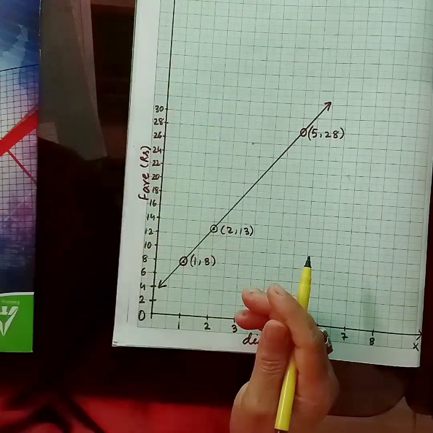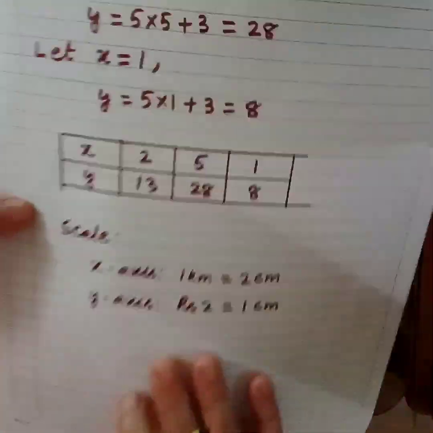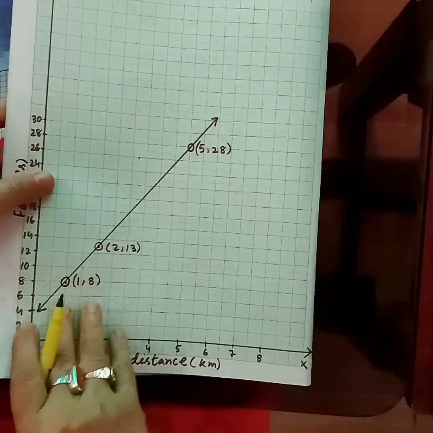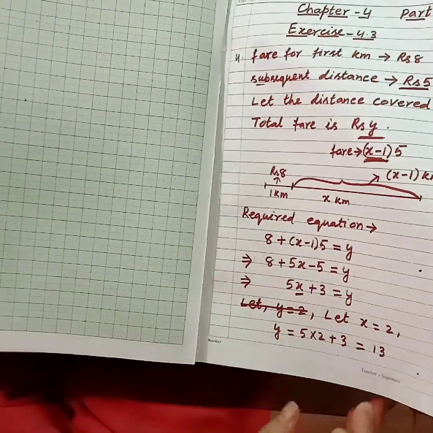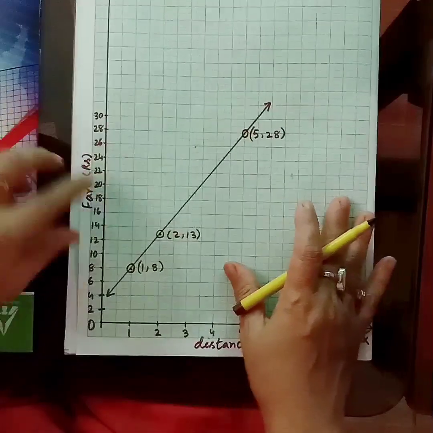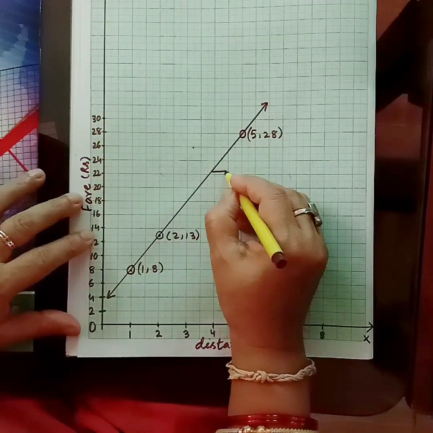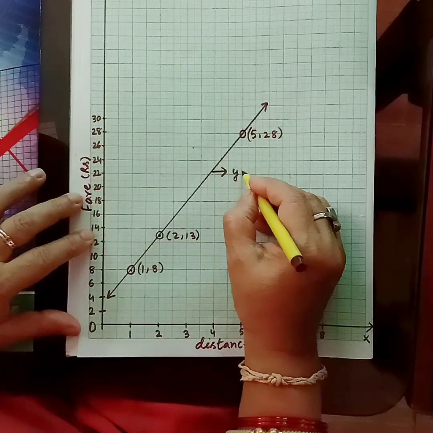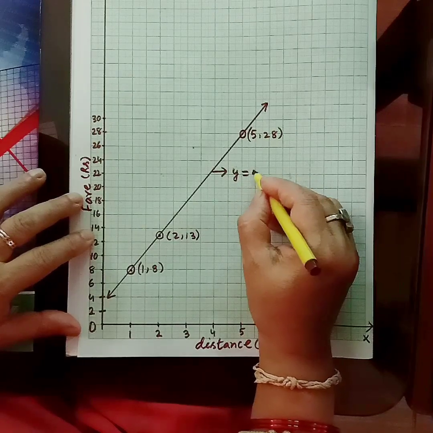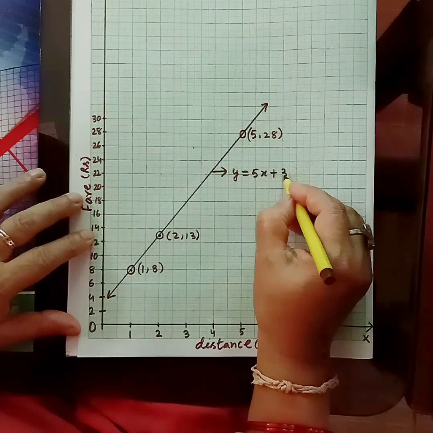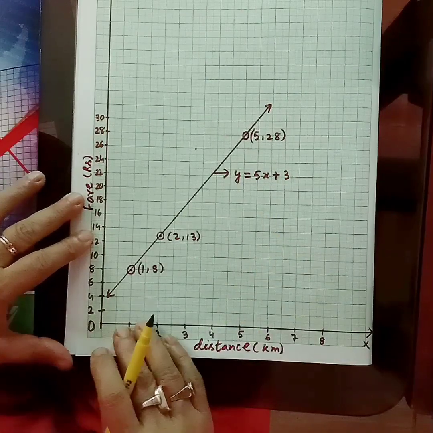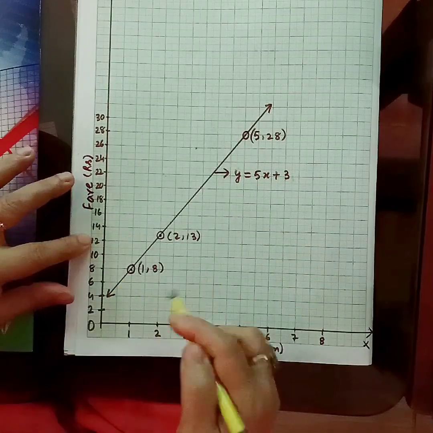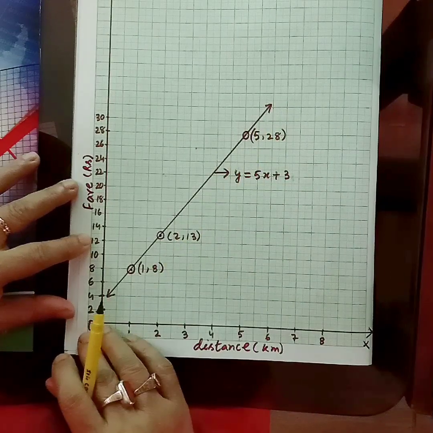We got the equation y is equal to 5x plus 3. So this is the equation and this is the graph for the given equation.